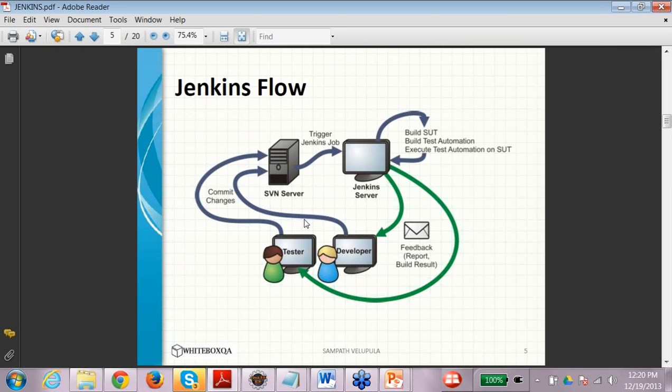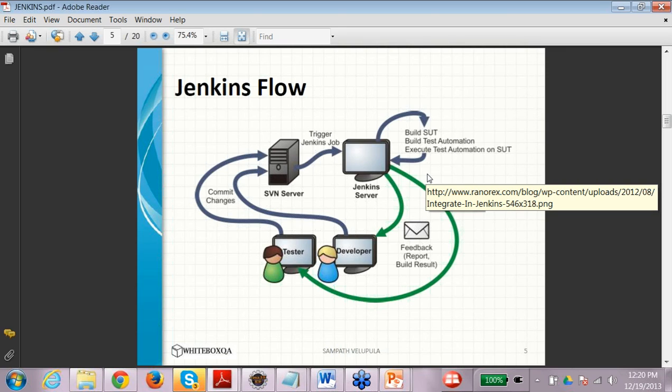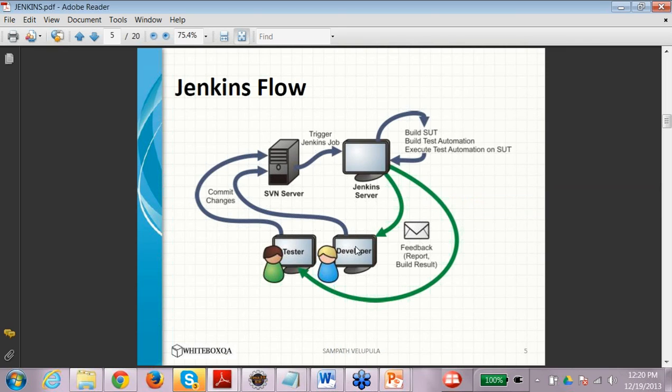Okay, so this is a good picture of how Jenkins works. Jenkins is basically a build server. It should be there in your LAN in your company, and let's say there are testers and developers who are working on the project, and they are going to commit their changes to the SVN server.